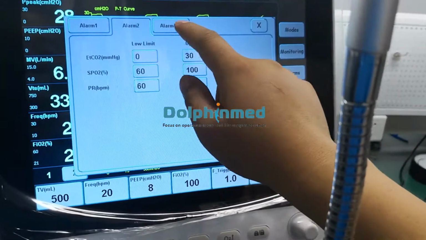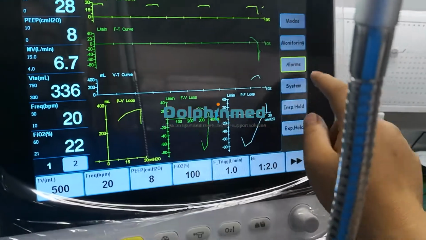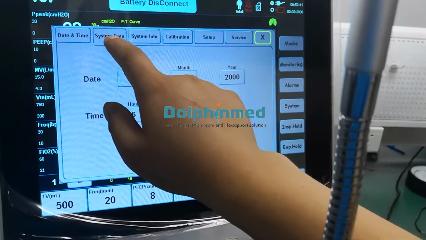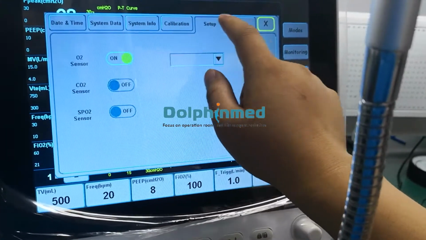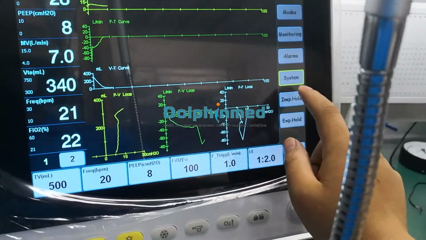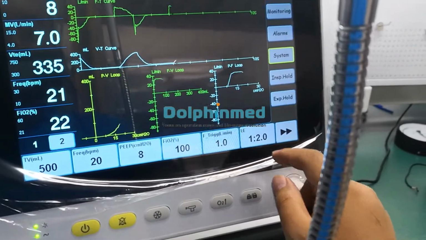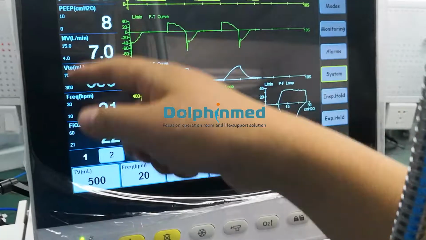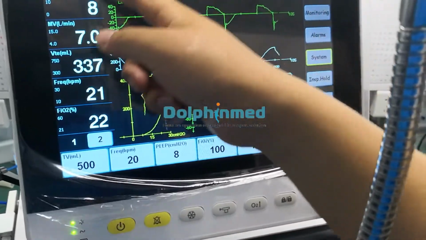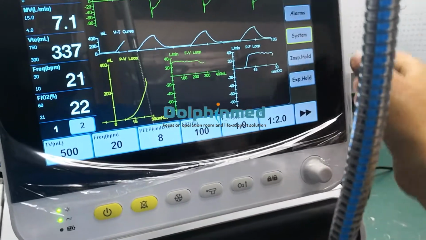Alarm. Saturn. Code. Here is the setting area. Here is the monitoring area. Here is the waveform from here.